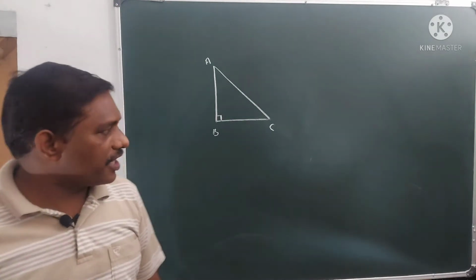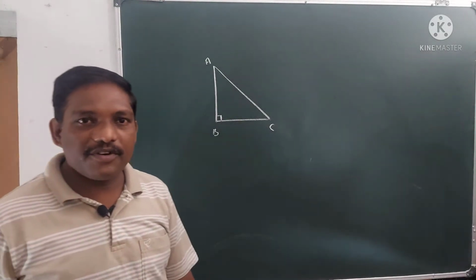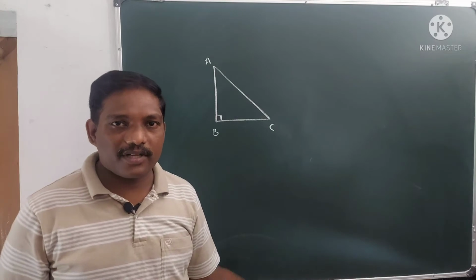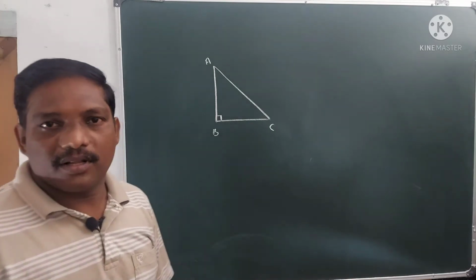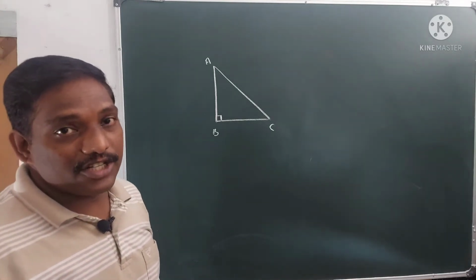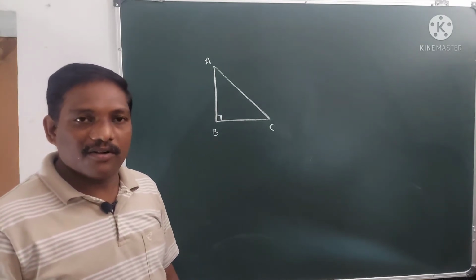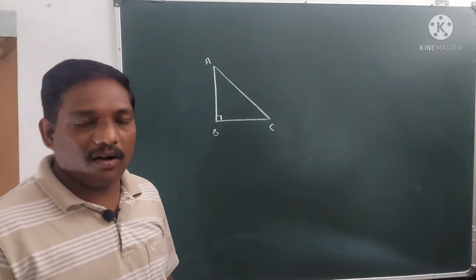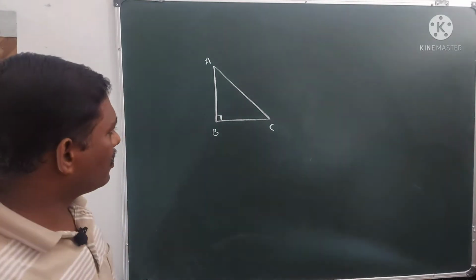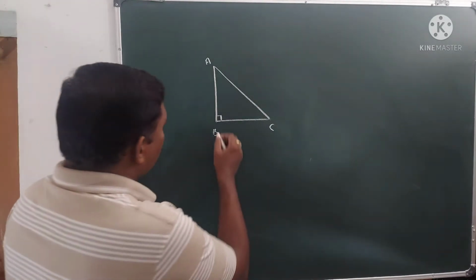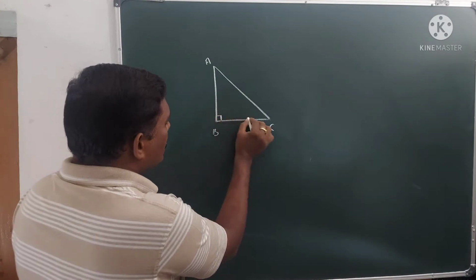I request the student to pause my video and try to write the ratios. Then after writing all those ratios, continue with my video and you will find whether you wrote all the ratios or not.